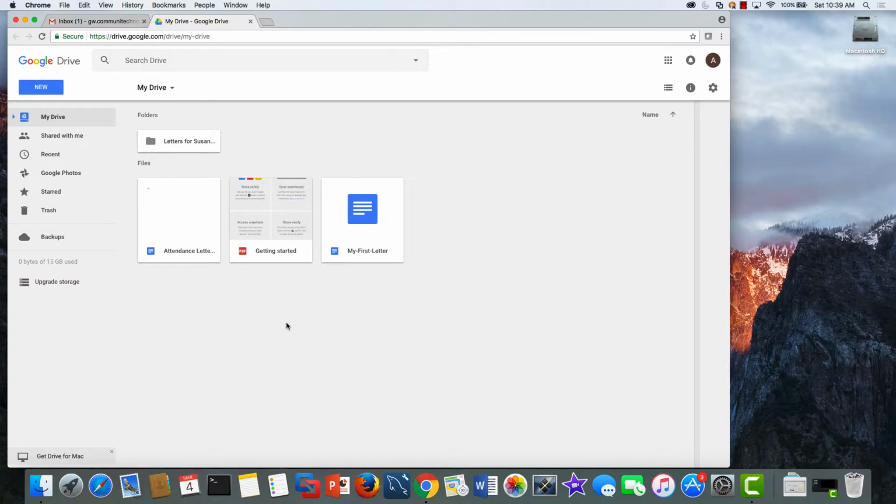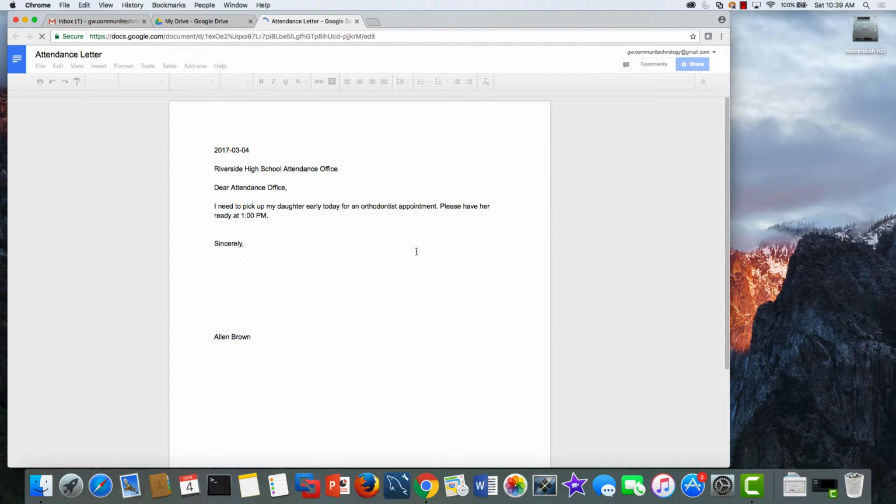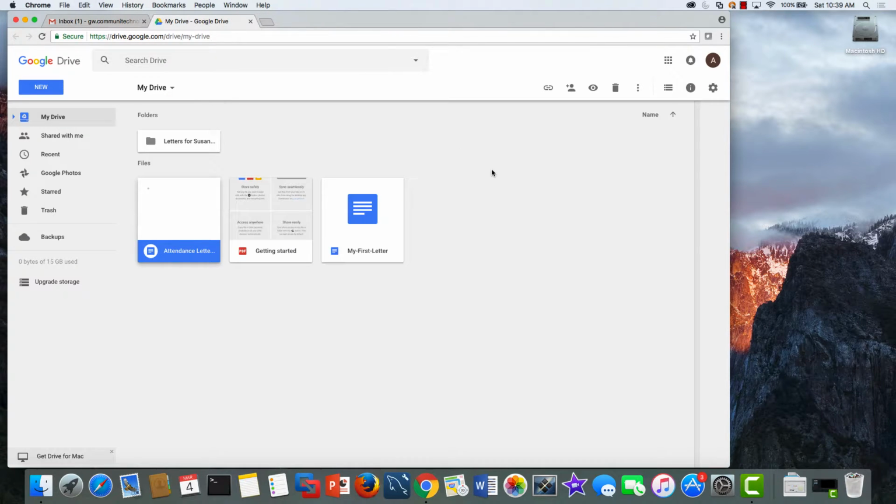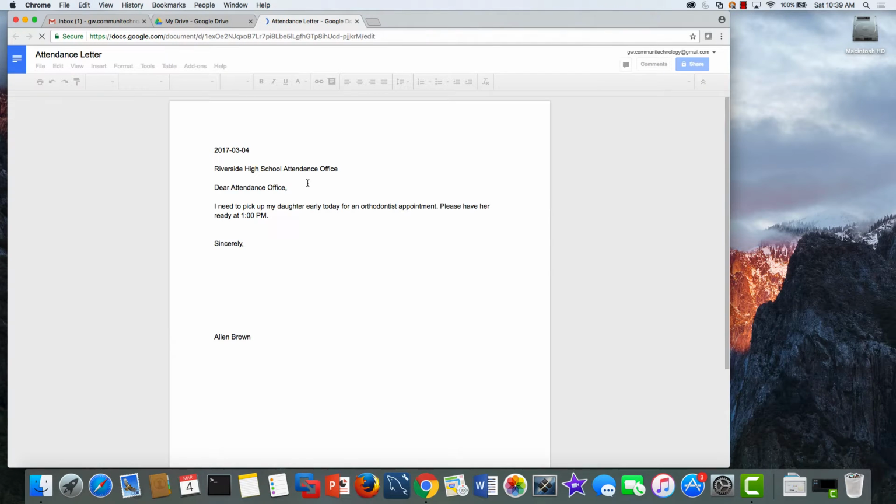And if I ever want to open it again, I just double click on it, and there it is. And for that matter, if I created this on my PC at home, and now I'm at the library, or now I'm at my friend's house, and I need to get this, I can just double click it from wherever I'm logged into my Google account. It's going to be there.